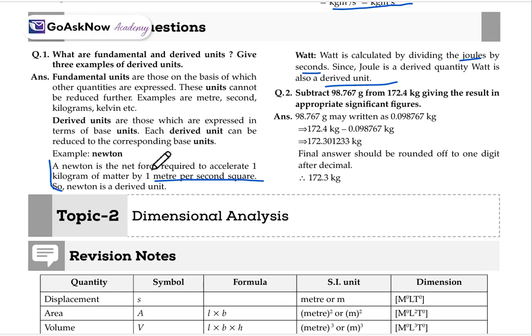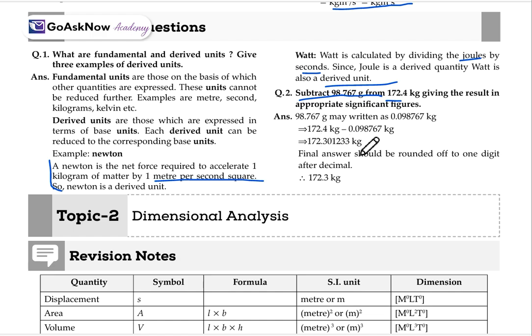So Newton, and what are the derived units. Now, one numerical kind of question is there, like subtract this from this for giving the result in the appropriate significant figures. You will have to simply subtract it, but firstly, as one is in gram and another one is in kg, convert both into the same unit, like kg and kg.